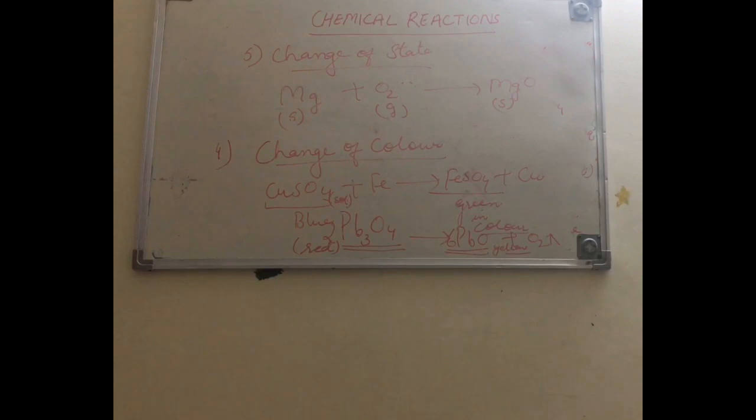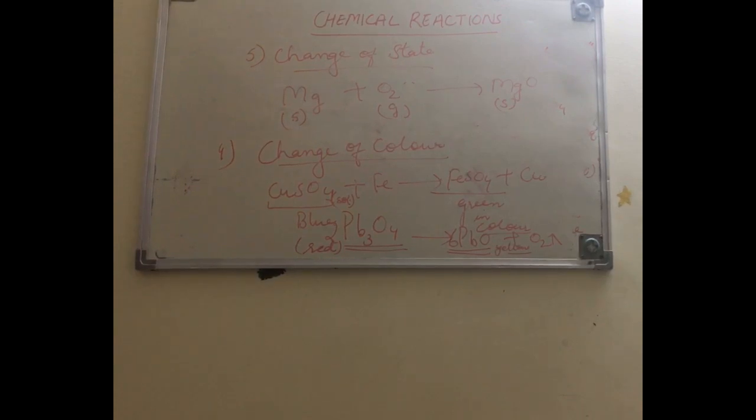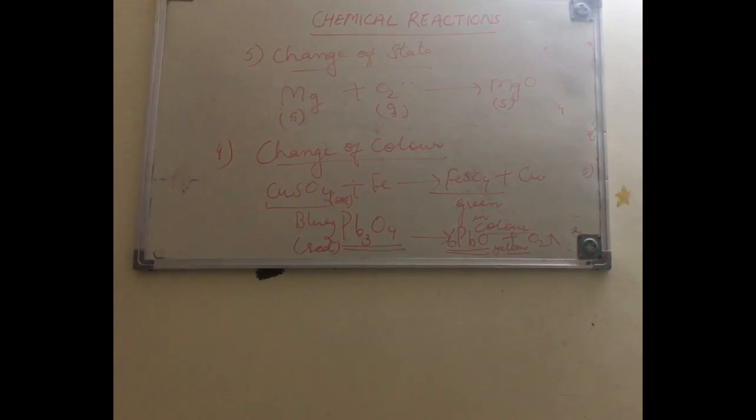Change in energy, formation of precipitates, change of color, change of state, and evolution of gas. So during a chemical reaction, these changes may take place and a new substance is always formed.